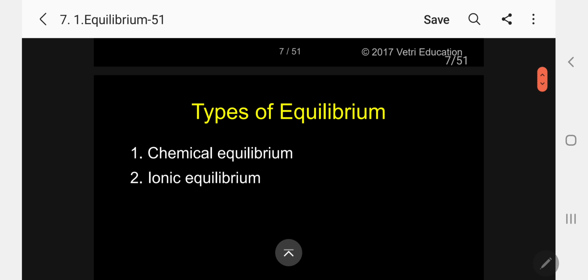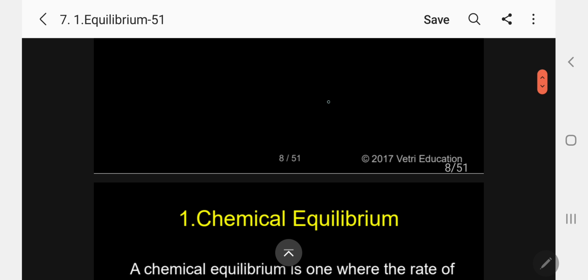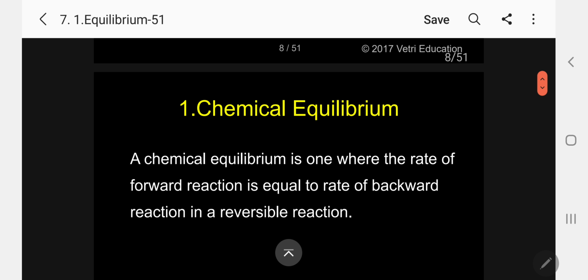Now, types of equilibrium. I told you I classified physical and chemical. Now I want to classify into another type: one is chemical equilibrium, another is ionic equilibrium. So first let me start with chemical equilibrium.